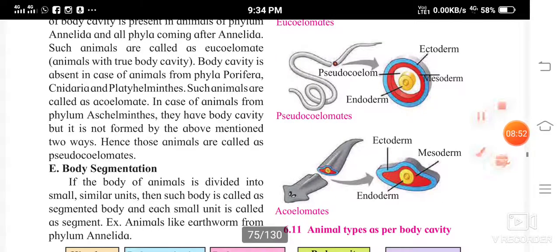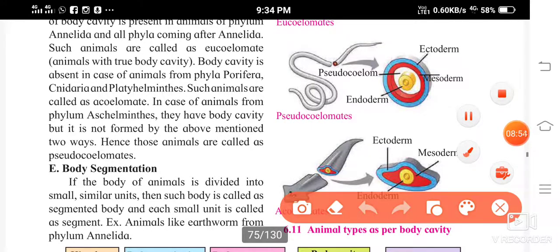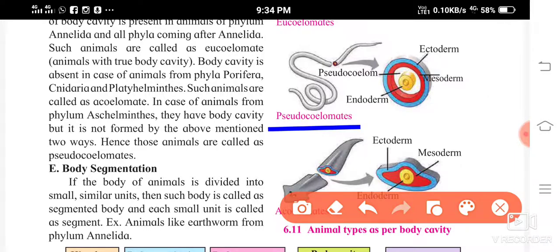So you can see here, these are the eucoelomates. Then you can see the pseudocoelomates. You can see the ectoderm here, then the endoderm, and the mesoderm, the red color one. And the pseudocoelom, you can see this white cavity; that is the pseudocoelom, which you find in Aschelminthes.